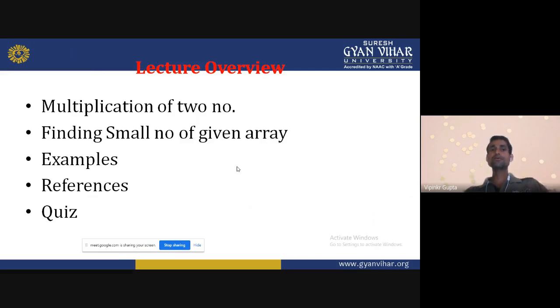How will we find the smallest and largest numbers? This program we will also discuss, along with some examples. After that we will discuss the references and then a quiz. So first we come to the multiplication of two 8-bit numbers.